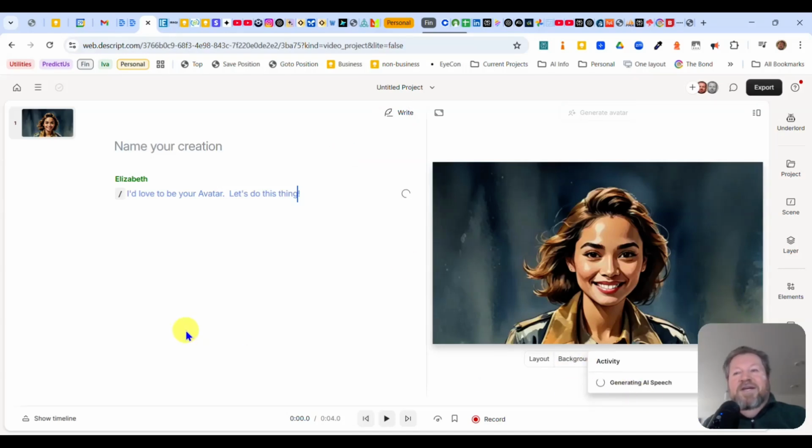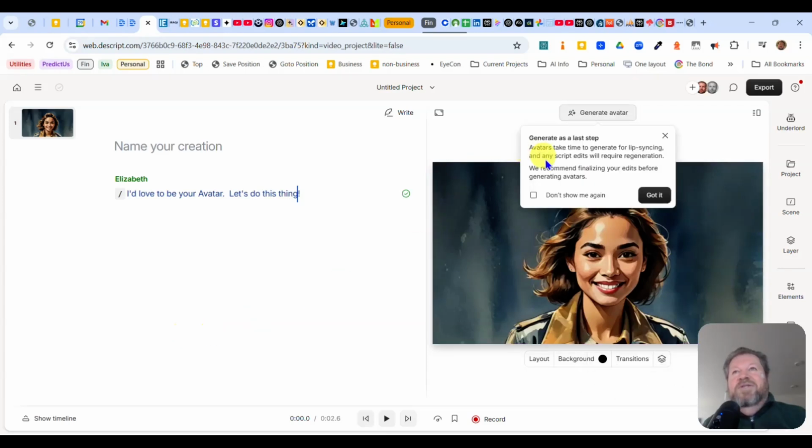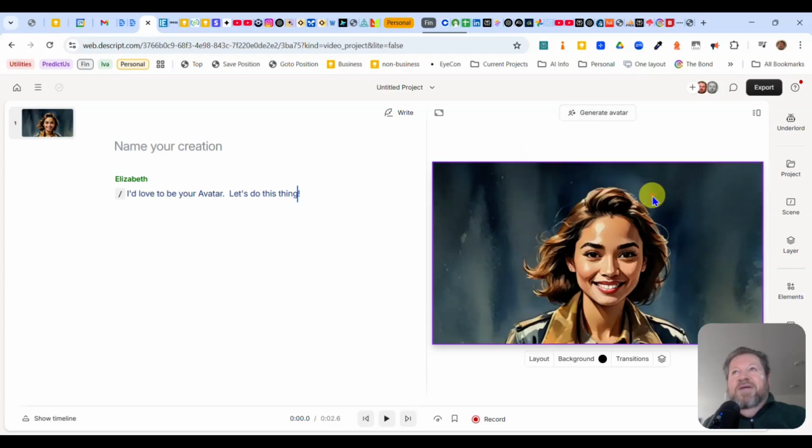And if you have a lot of text, obviously you have to wait for a while. In our case, we don't. And over here it says avatars take time to generate for lip syncing, and any script edits will require regeneration. We recommend finalizing your edits before generating avatars. So I've seen it before. I don't want to see it again. Click on got it. And so in my case, I'm going to go ahead and generate.